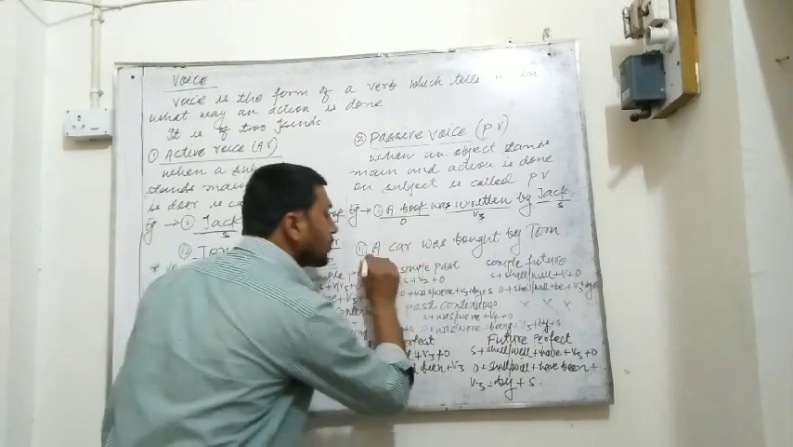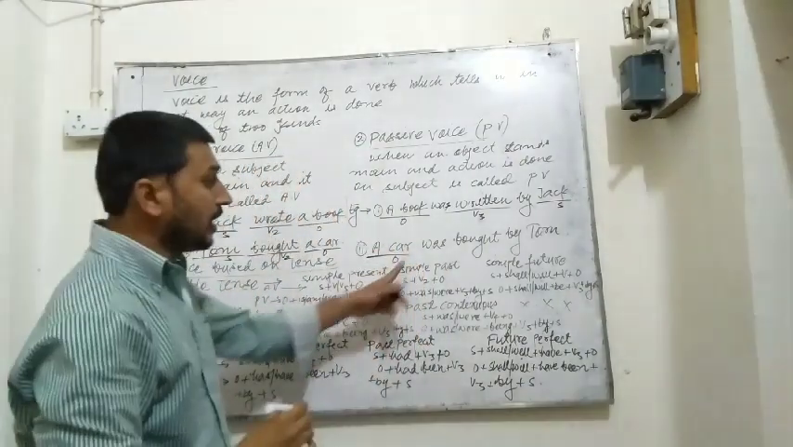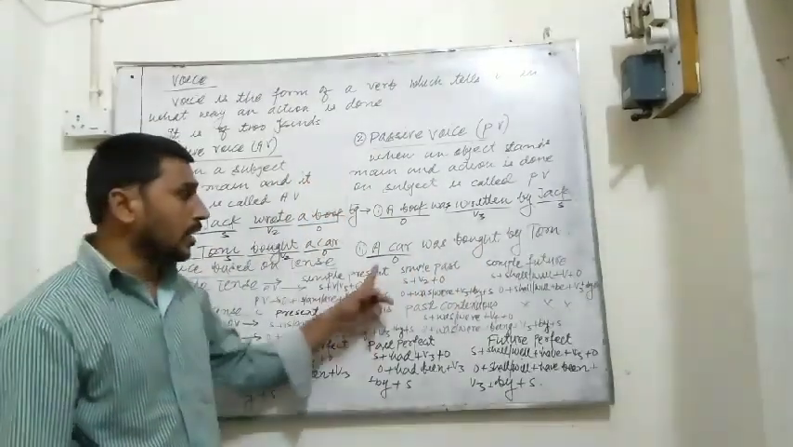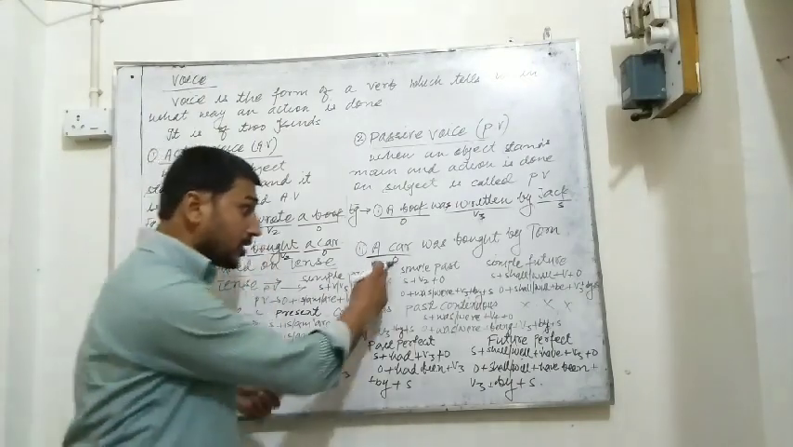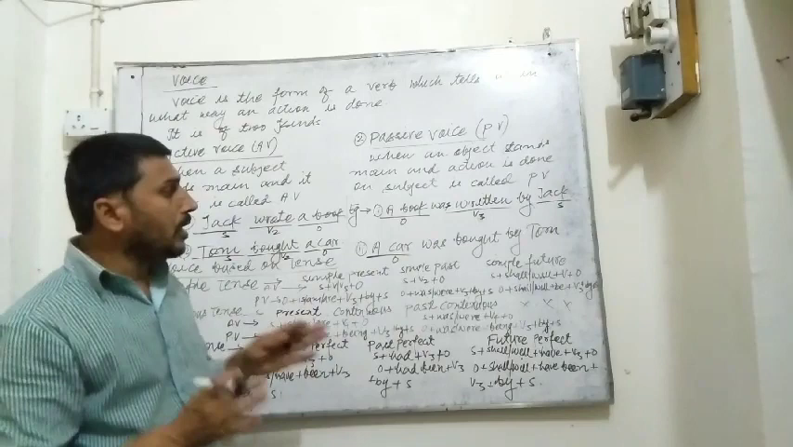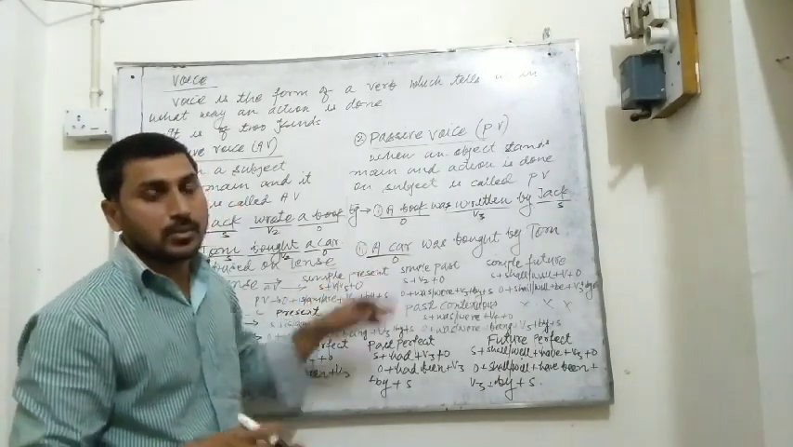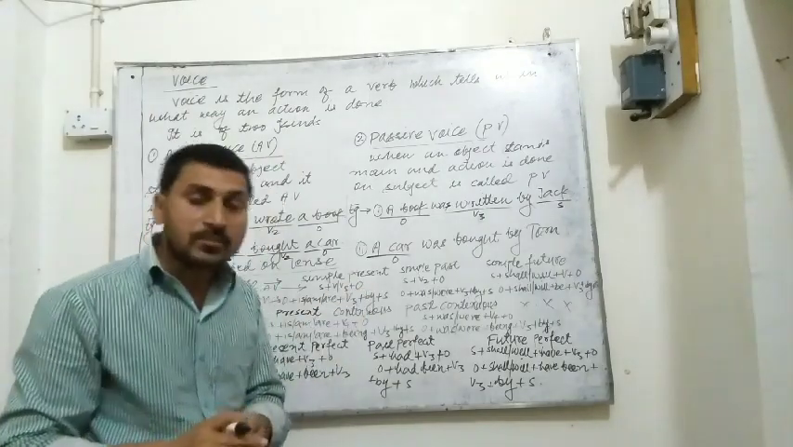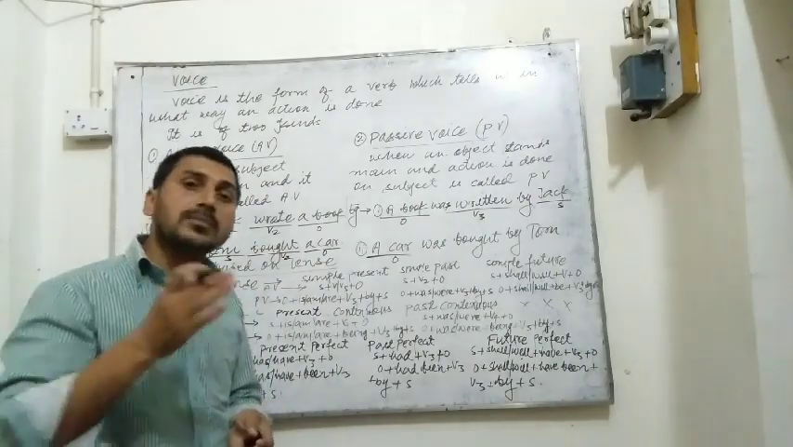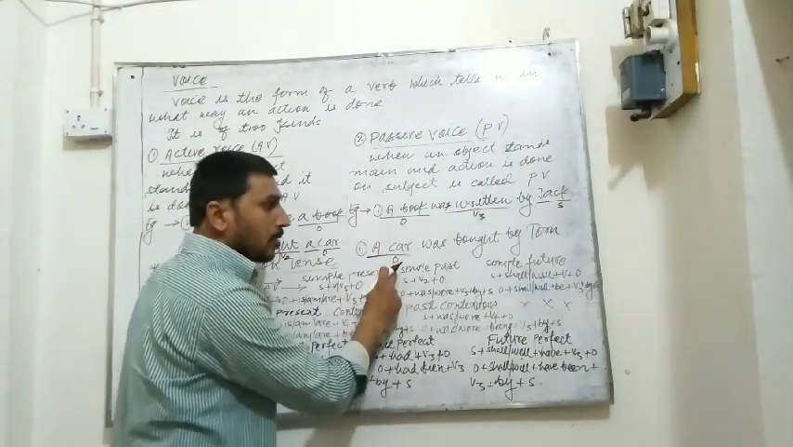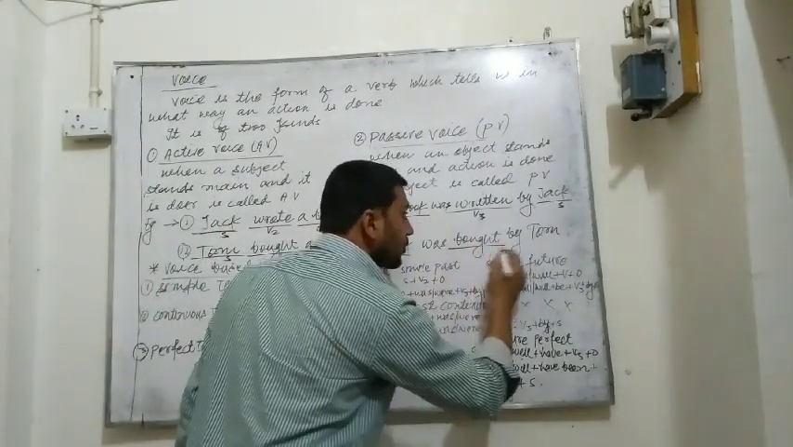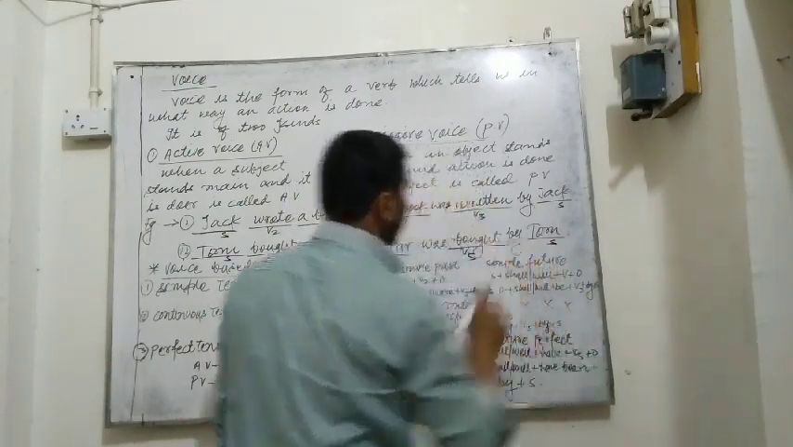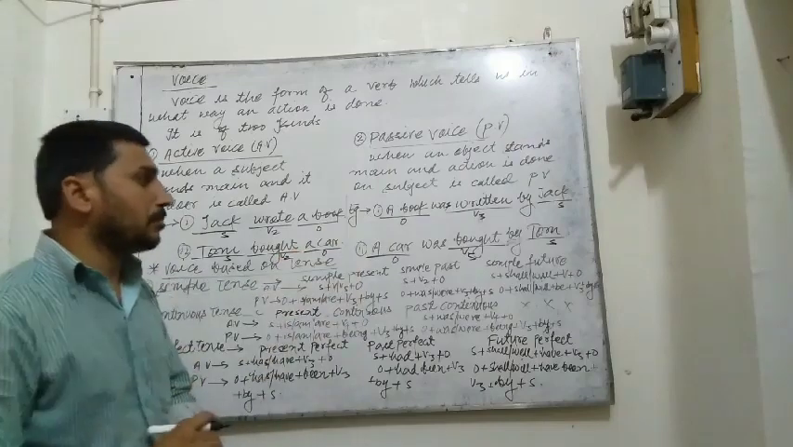The next example: A car was bought by Tom. What was bought by Tom? The word what gives the answer of object. In both examples, we have seen object comes at first. So always keep in your mind that object stands main in passive sentence and object comes at first. So a car is object, bought is V3, Tom is here subject. Both are examples of passive voice.